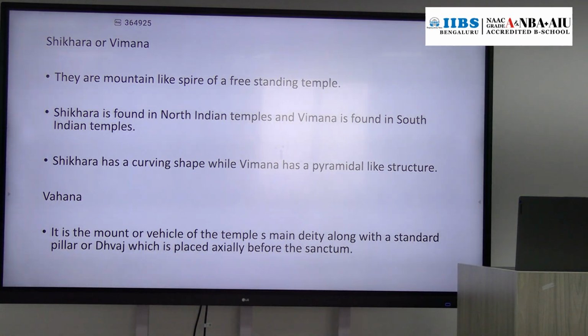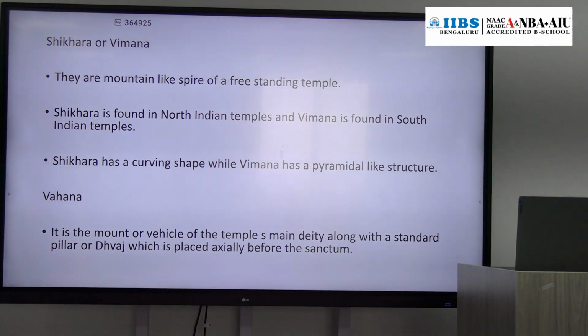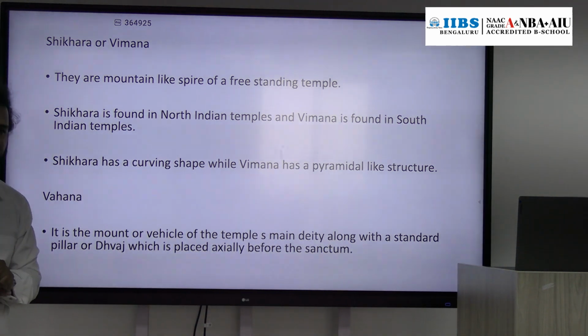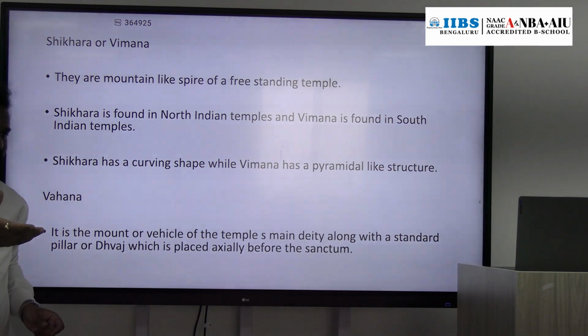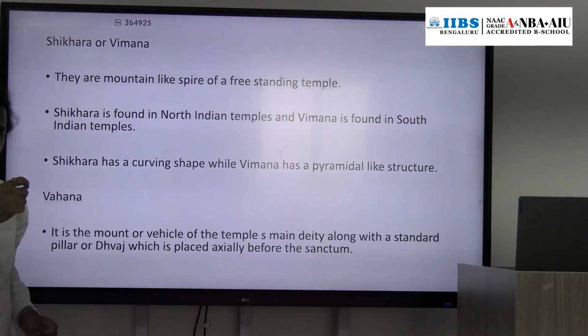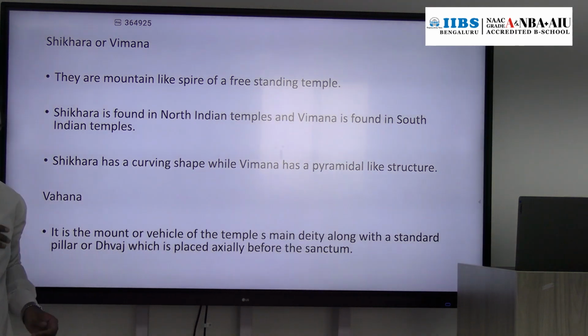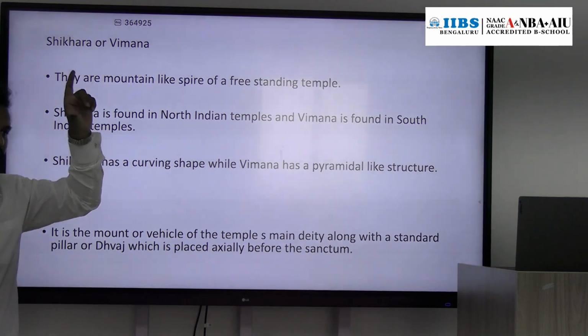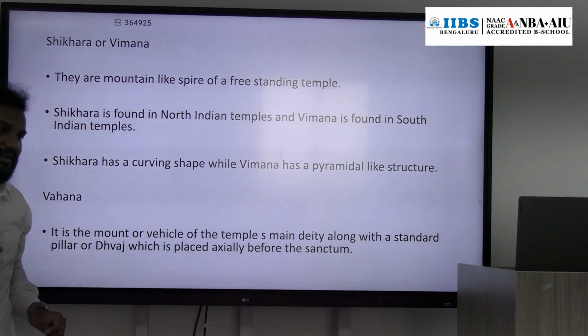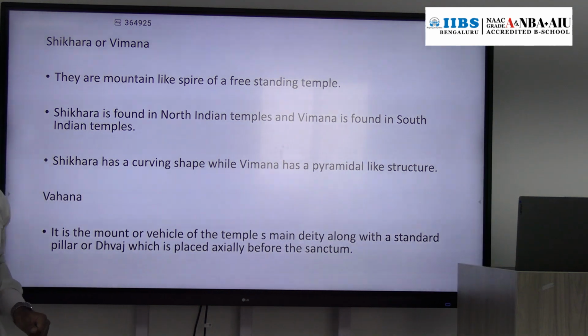Then Vahana. The principal deity's vehicle will be there. Where can we find the Vahana? Outside of the Garbhagriha or on the pillars, we can find sculptures of the Vahana. For example, in front of the Garbhagriha of a Shiva temple you can find Nandi, the Vahana of Lord Shiva. In a Vishnu temple, on the entrance wall, you can find Garuda. So those Vahanas were also present.